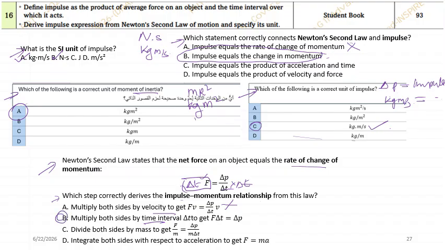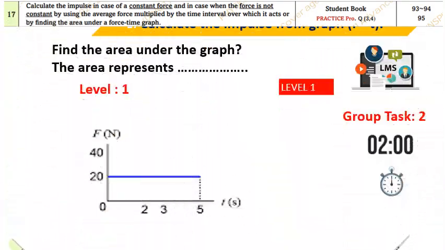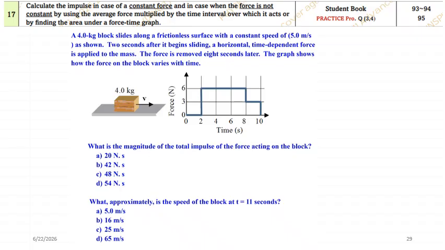Okay, now let us go to the next one. See, if we have force and time, what do we do? We find the area of the graph. Over here, the area of the graph is 20 into 5, which will be 100. So 100 Newton second will be the impulse. They are asking the area of the graph, that is impulse.